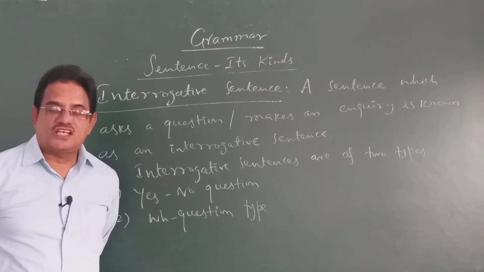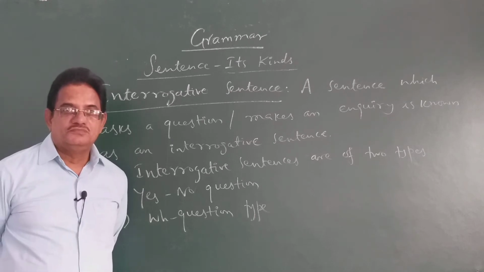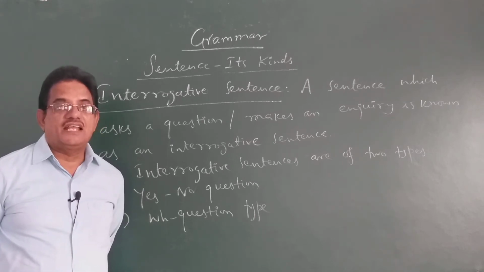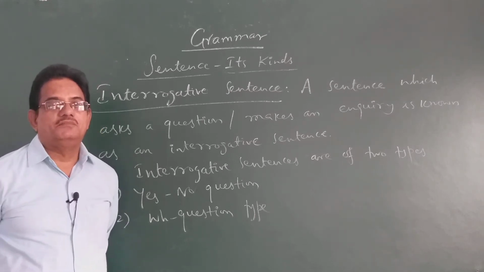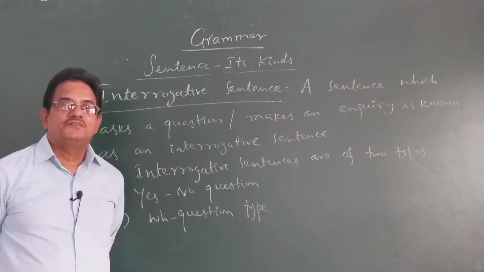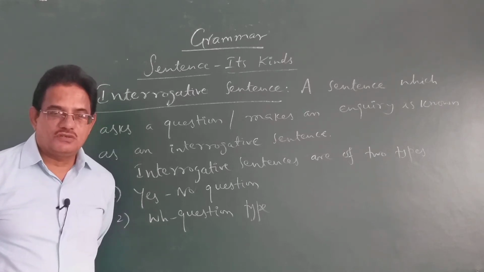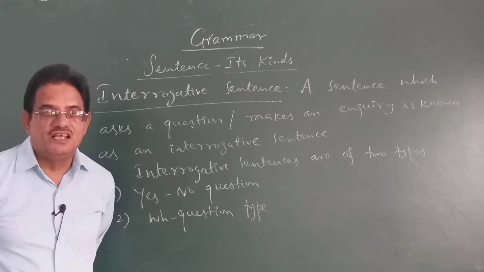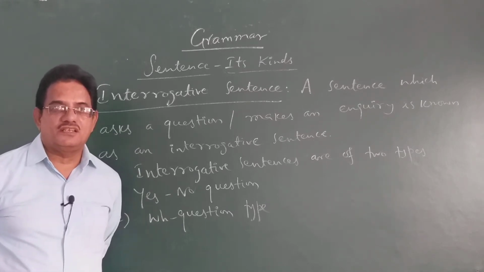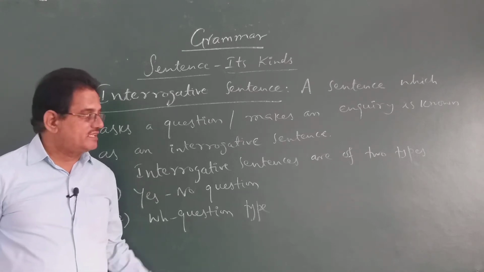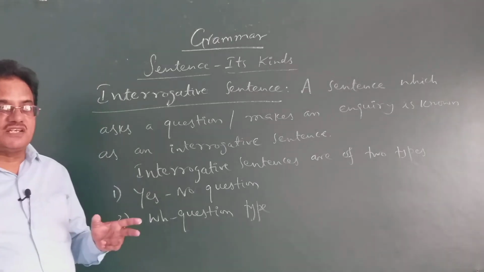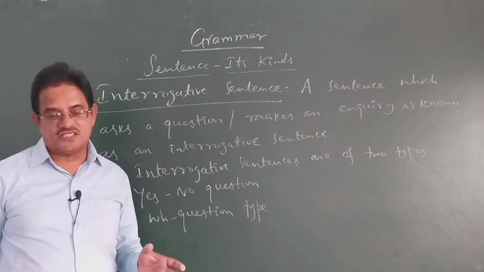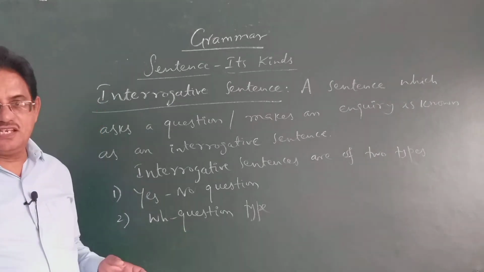Where do you live? You cannot say yes or no. You say I live in Khammam. When do you go to school? You cannot say yes or no. Simply you have to give the complete answer there. I go to school at 7:30 a.m. So like this, there are two different kinds of interrogative sentences. Let us discuss them in detail.